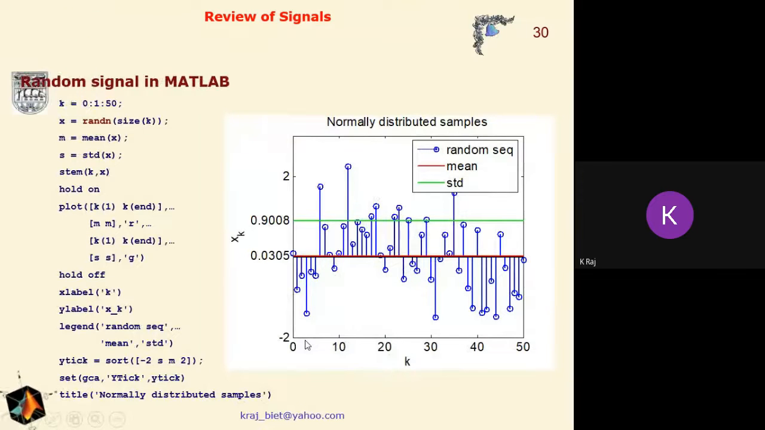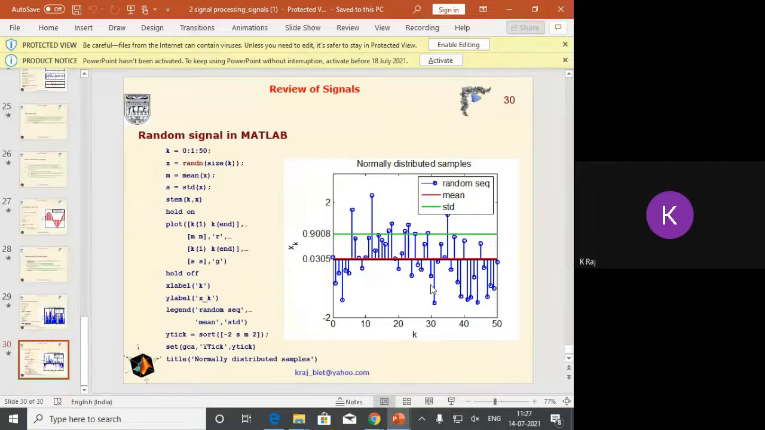Similarly, if we are interested in generating randomly distributed samples, then again we have to describe the random sequence, mean, and standard deviation, and using the same procedure and manner, we can generate this. That is, using the values of k and x, then mean, standard deviation, hold on and hold off commands, and then we write what has to be on the X label, Y label, what the legend and title should be, and which type of tick mark is required on the X axis or Y axis. We enter the command and we get the result. So this is about the basic signals.